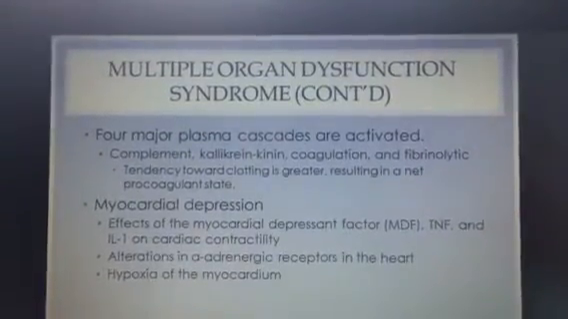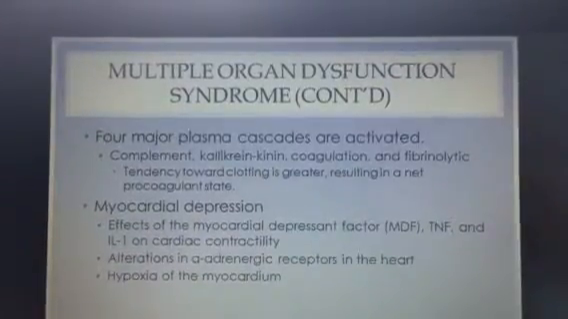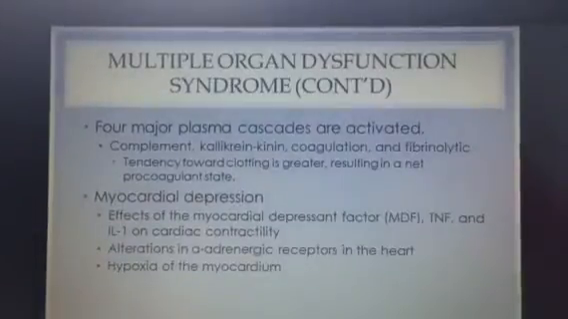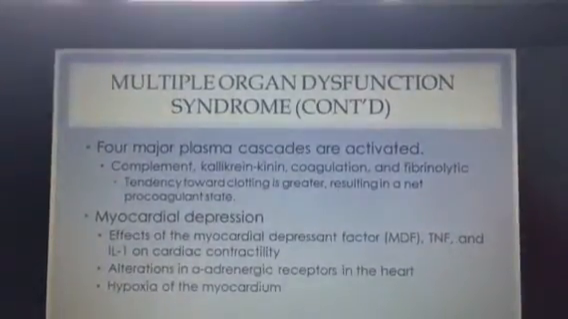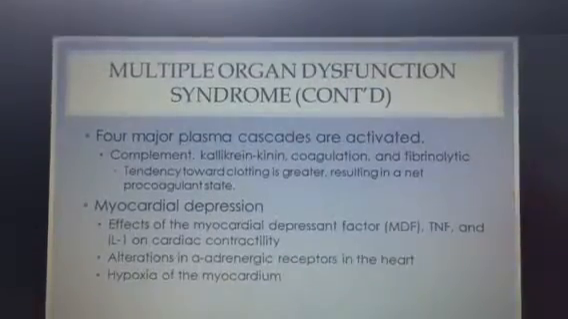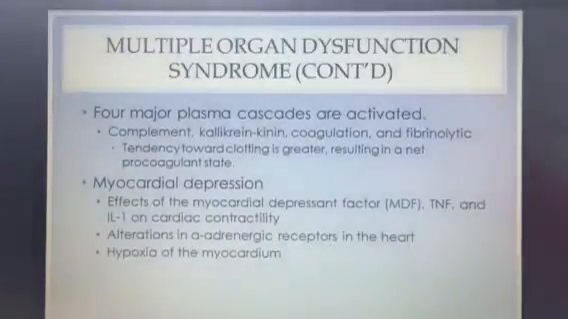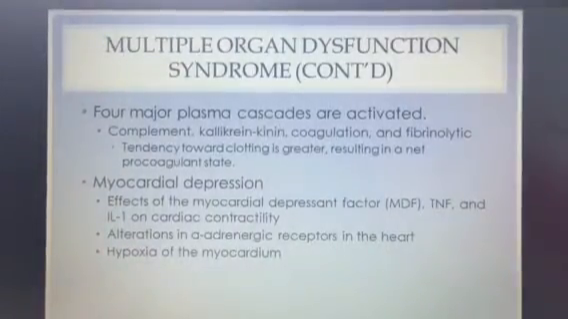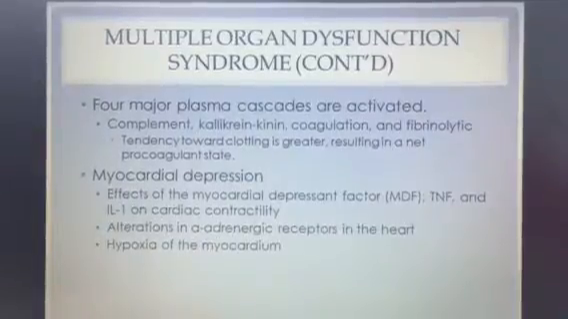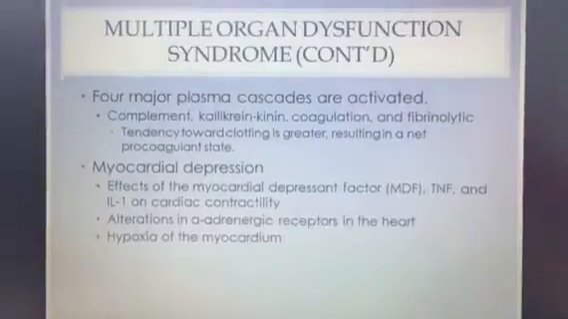So there are 4 major plasma cascades that are activated: complement, kallikrein-kinin, coagulation, and fibrinolytics. The tendency toward clotting is greater, resulting in a net pro-coagulative state. This leads to myocardial depression, where there's an effect of the myocardial depressant factor on cardiac contractility, and hypoxia in the myocardium.